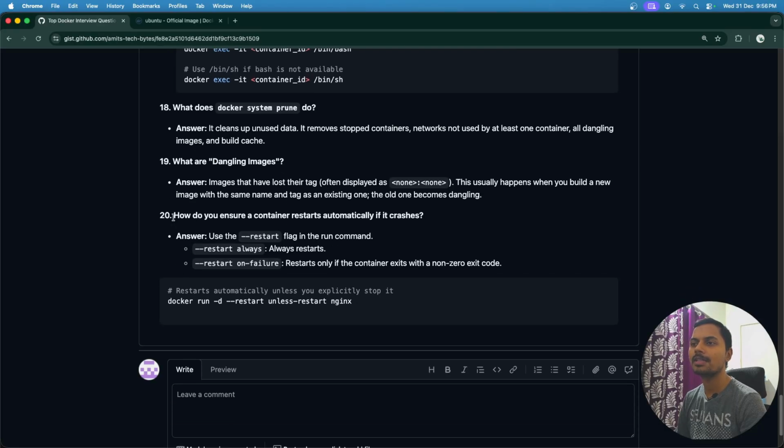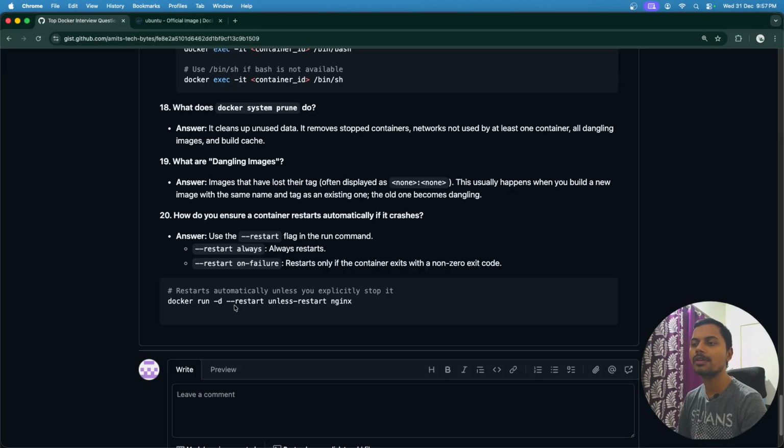After that, the last question is, how do you ensure a container restarts automatically if it crashes? This is also important. Usually when we are starting a docker run, we should pass the dash dash restart flag. If we pass restart always, then whenever that particular container stops due to any reason or any error, it will restart fresh. Why is this important? Because in that case we would not have to log in and check and start it if it is stopped. This is an important flag that starts it automatically.